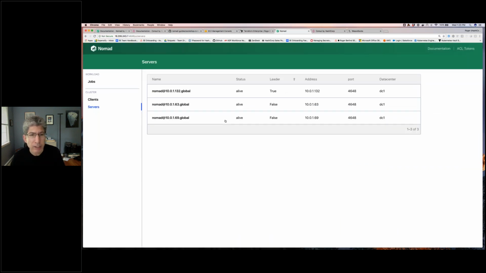When I terminate that, let's see what happens too. We're going to see it takes a little bit of time, but the leader will change, right? Eventually, it takes a little time, but eventually the other server will be marked as dead, as failed or left. But I can refresh this maybe.